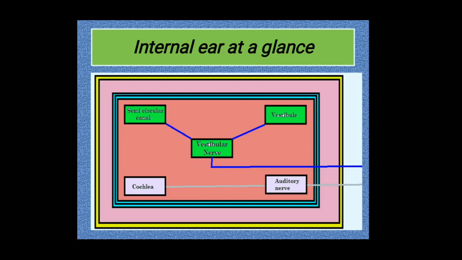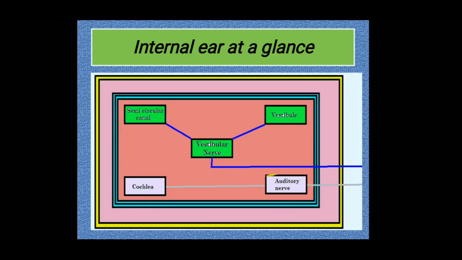Then two nerves are there. The nerve connecting the semicircular canal and vestibule is the vestibular nerve, whereas the nerve that connects the cochlea is the auditory nerve. So altogether five structures: semicircular canal, vestibule, cochlea, then two nerves, vestibular nerve and auditory nerve.